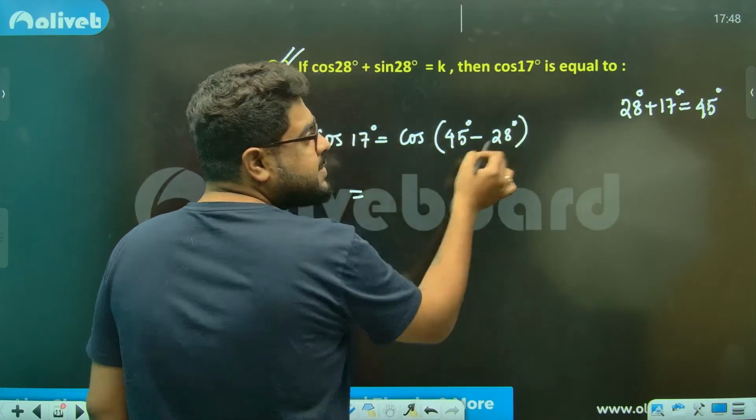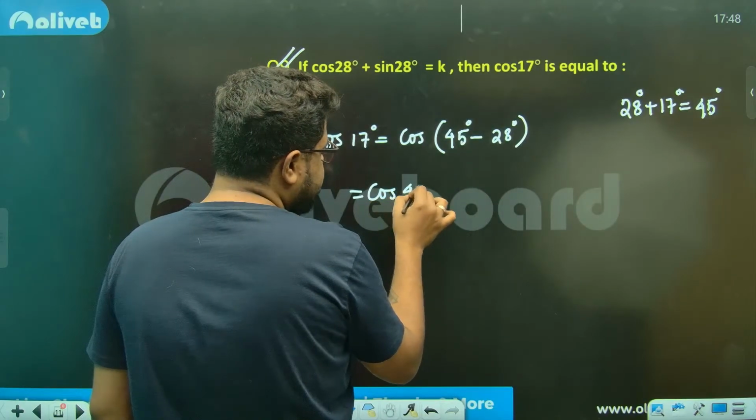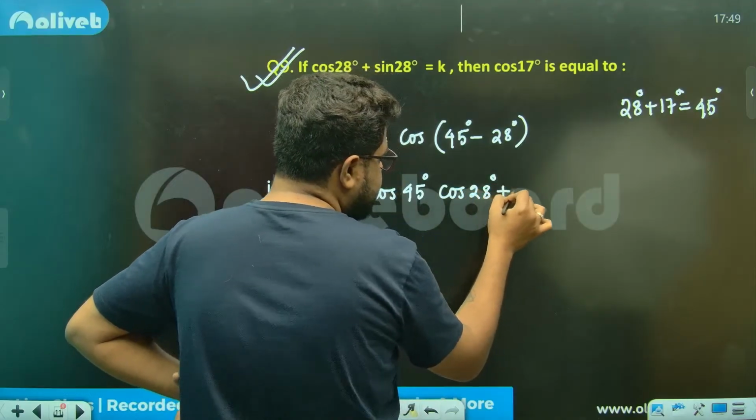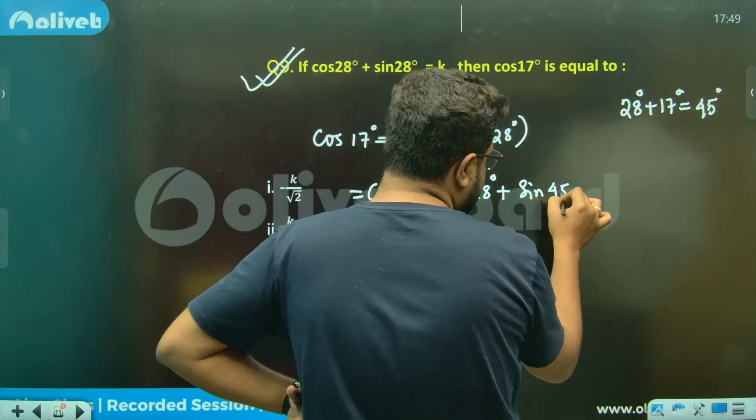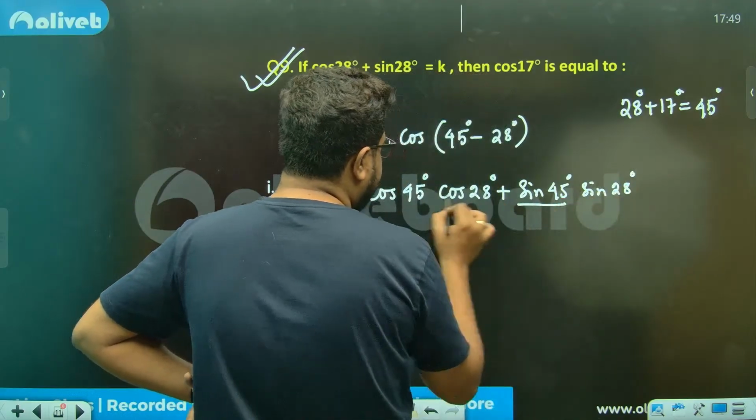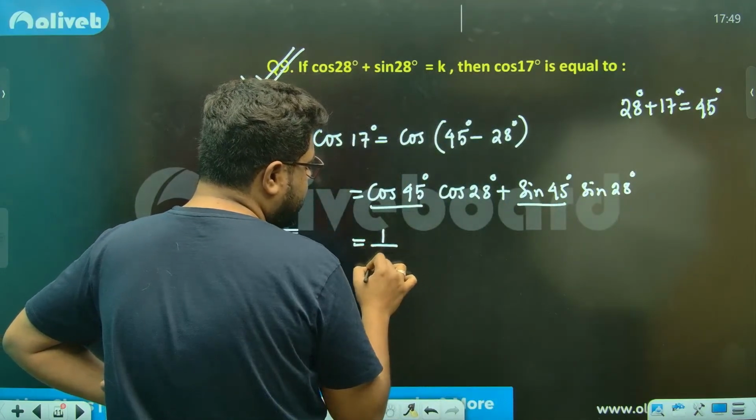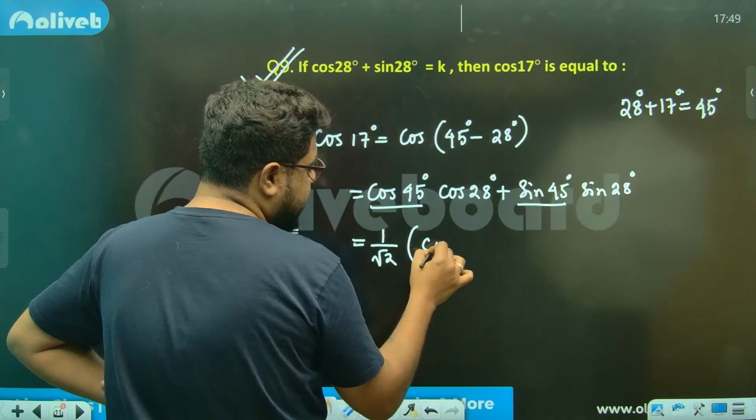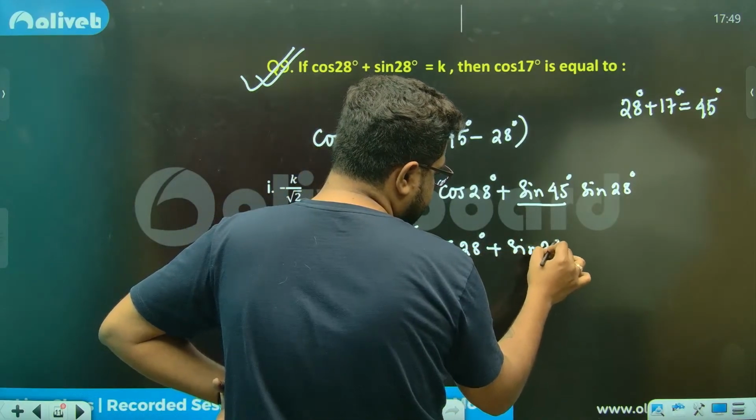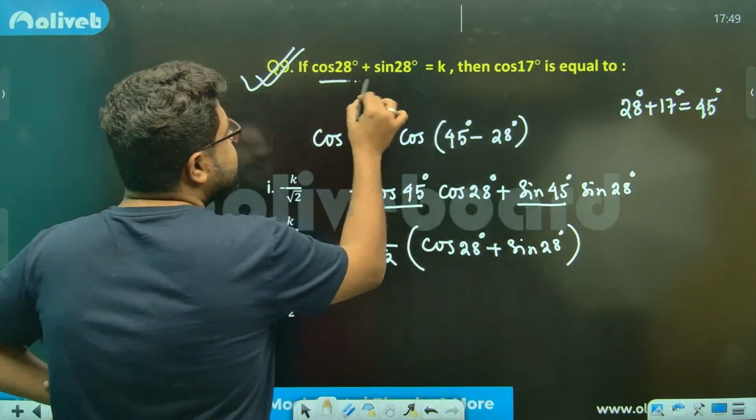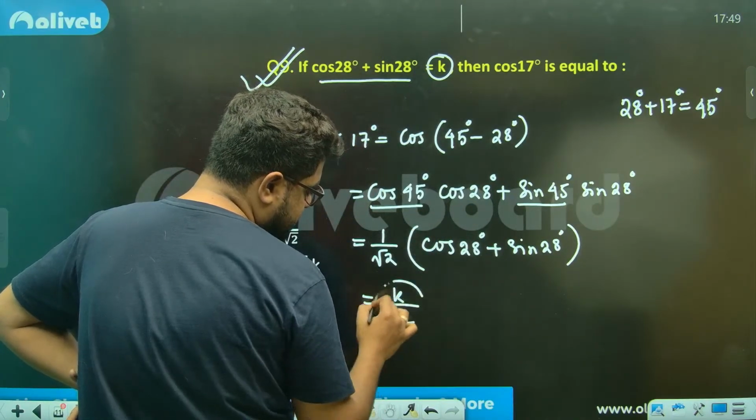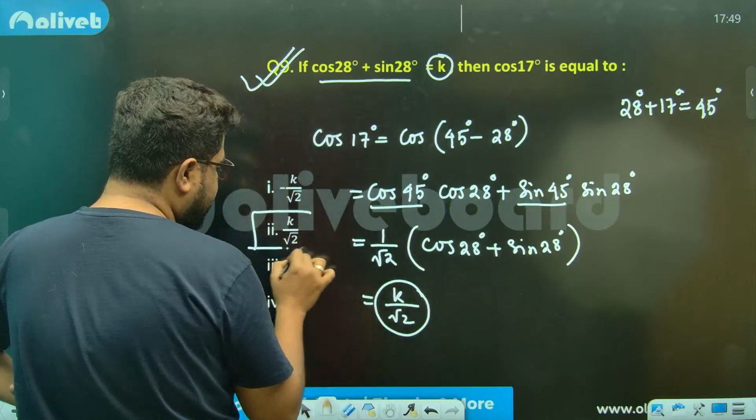Sir, cos A minus B formula. Cos A cos B plus sine A sine B. Sir, cos 45 and sine 45 both are 1 by root 2. Take it common, sir. बचा क्या है sir? So this is given as key. So your answer is option number 2, sir.